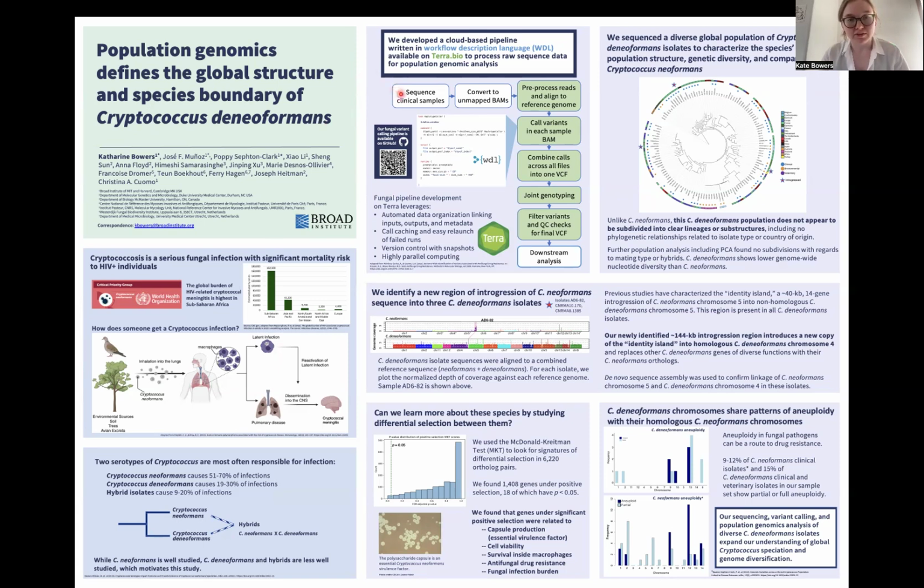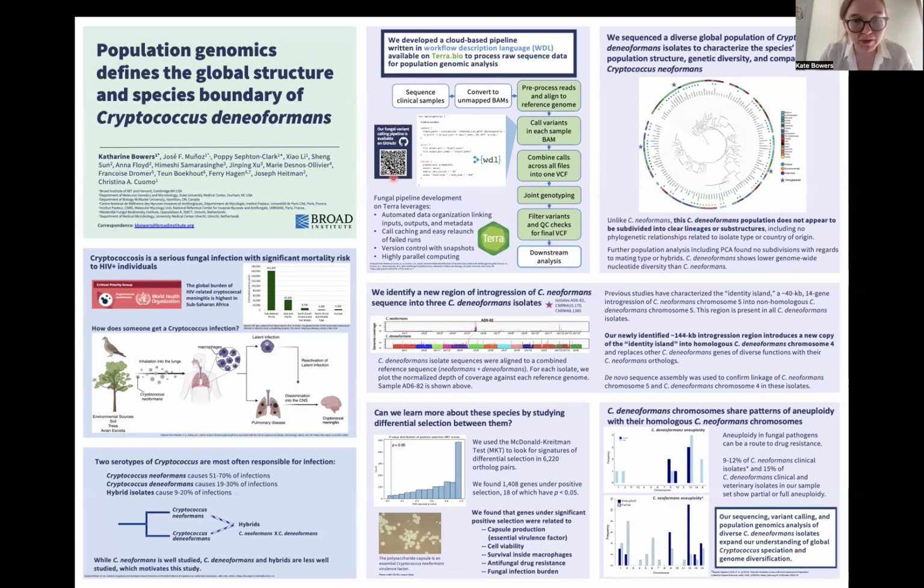We start with sequenced clinical samples, convert them to unmapped BAMs, and then in this Terra pipeline, we pre-process the reads and align them to a reference genome, call variants in each sample BAM, combine calls across all files into just one VCF, do joint genotyping of that, filter the variants, and do quality control checks to make a final VCF that we can use for downstream analysis like GWAS, aneuploidy analysis, copy number variation, and phylogenomics.